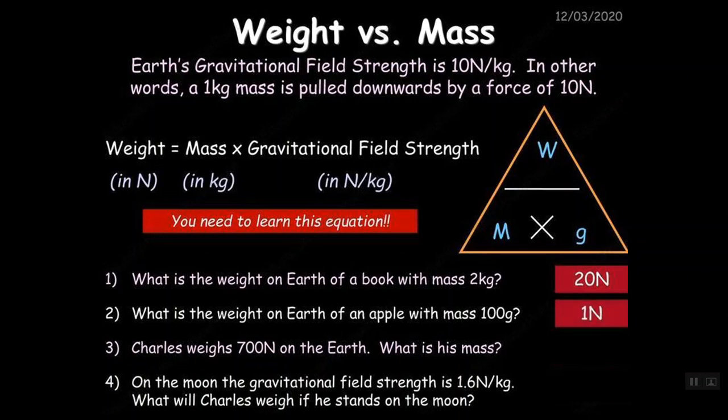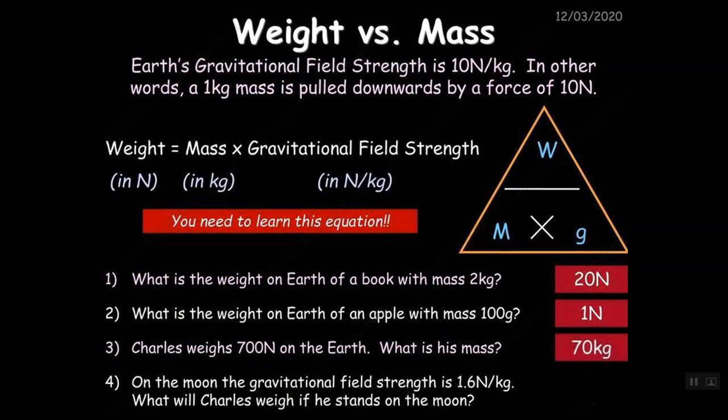Okay, so Charles weighs 700 Newton on Earth. This is not our Charles, by the way. And what is his mass? If you look at the triangle, we have the weight, we have the g, we want the m. So W divided by g, 700 divided by 10 is 70 kilograms.